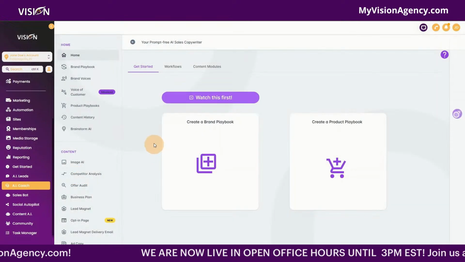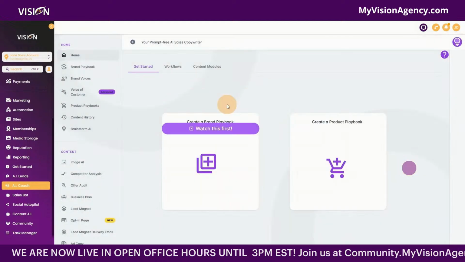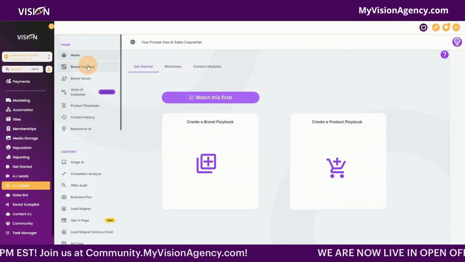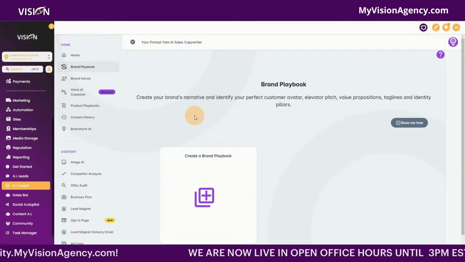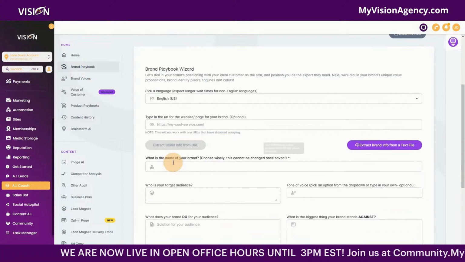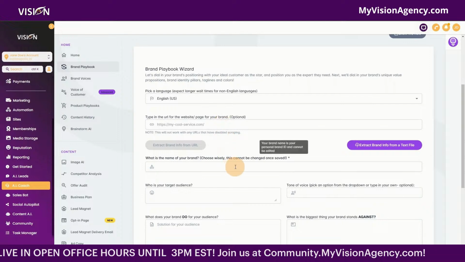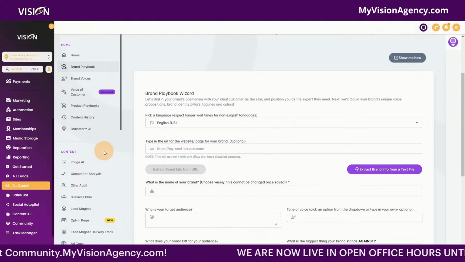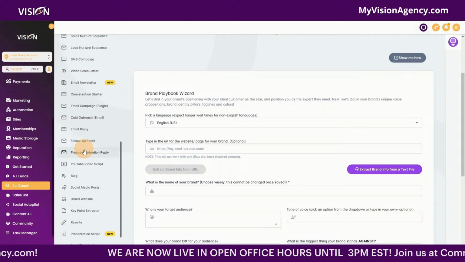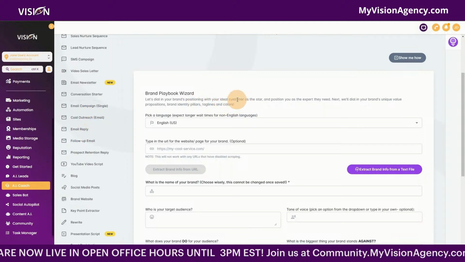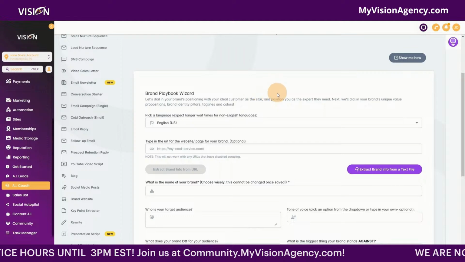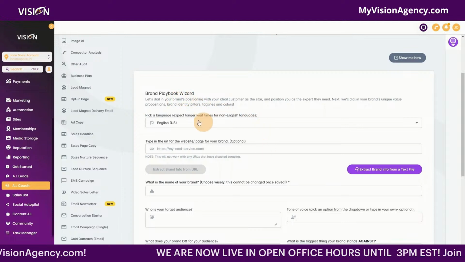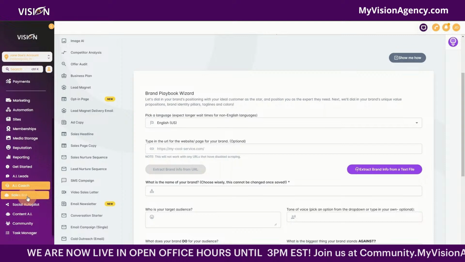This is another white label software. This is really, really great to help train the AI and create a brand profile. What's cool about this tool is that you just put in your website URL, and then it will help you create your customer avatar. It'll tell you what their pain points are, and it stores this in your profile, and then you can create all of this content for your business, like email campaigns and all of that. And what's cool about this over something like ChatGPT is it will remember everything about your business to help you generate that content. All right. We also have the sales bot here.